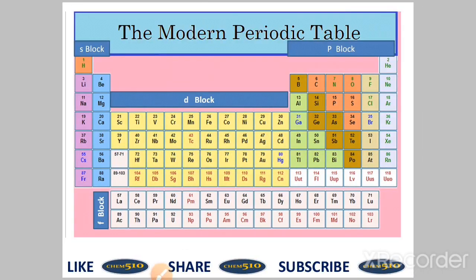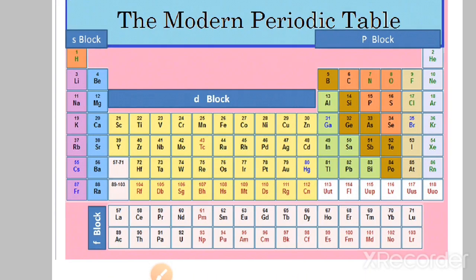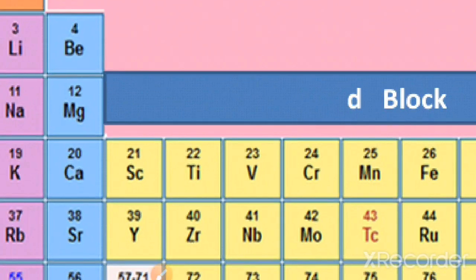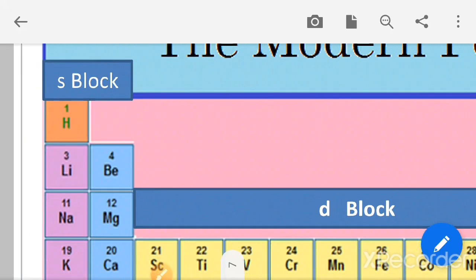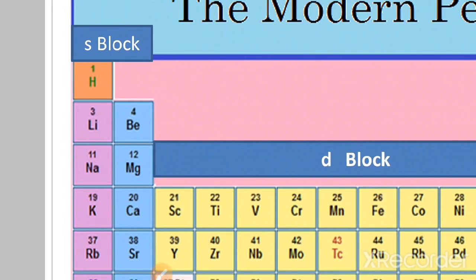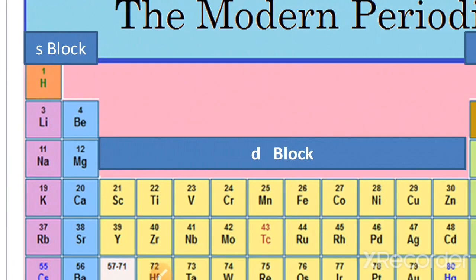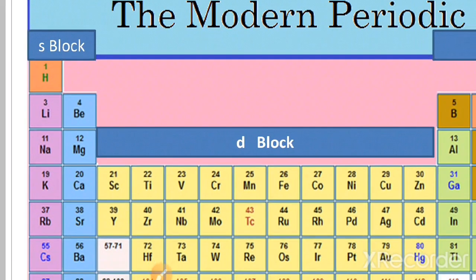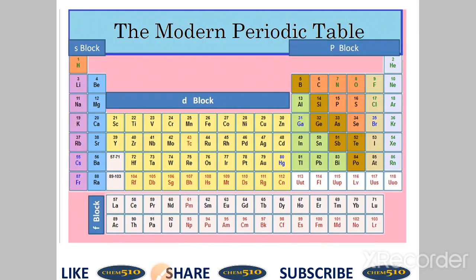Now this is the modern periodic table. The modern periodic table is classified into 4 blocks, which are S, P, D, F blocks. Here you can see the S block. The S block is present in groups first and second. Group first we can say alkali metals and group second alkaline earth metals.